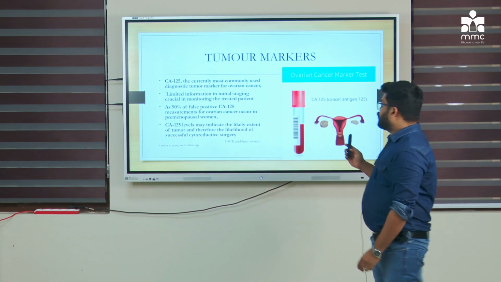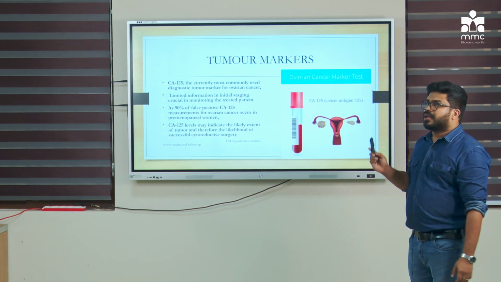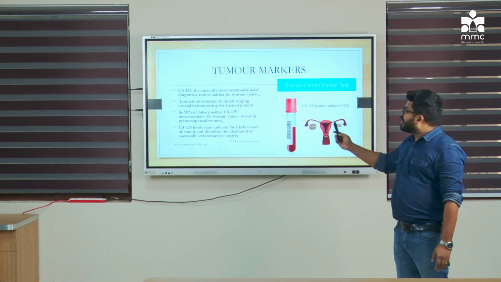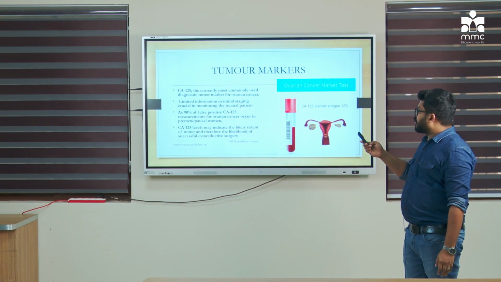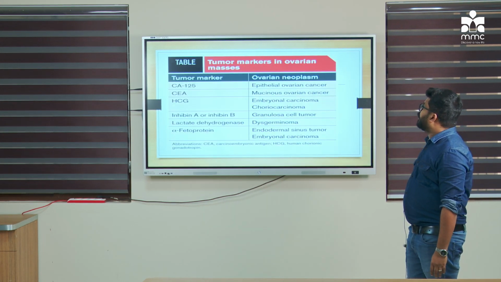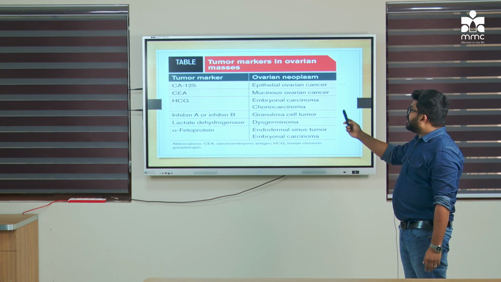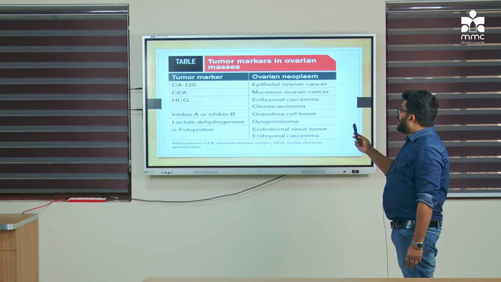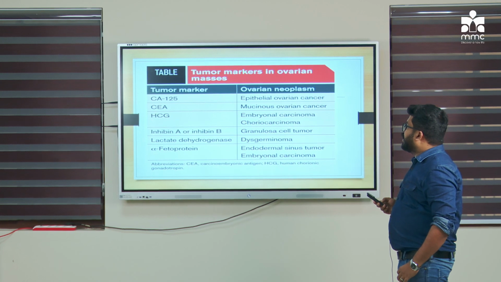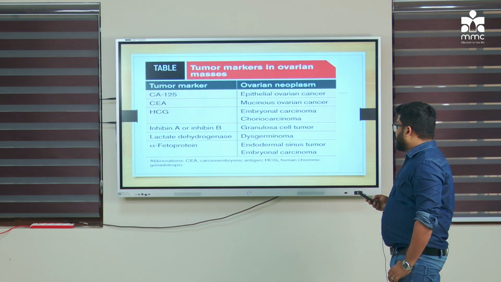The first one is CA125, which is mainly for epithelial malignancy. As we know, false positives of CA125 occur in the premenstrual age group. So we can use CA125 as a prognostic marker for ovarian malignancy. What are the other tumor markers used? For epithelial ovarian cancer, as I mentioned, it is CA125, and CEA is used for mucinous ovarian cancer, HCG for embryonal carcinoma, inhibin for granulosa tumor, and alpha fetoprotein for endodermal sinus tumor or